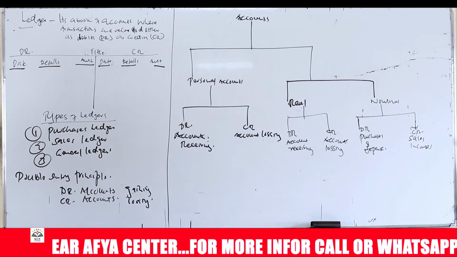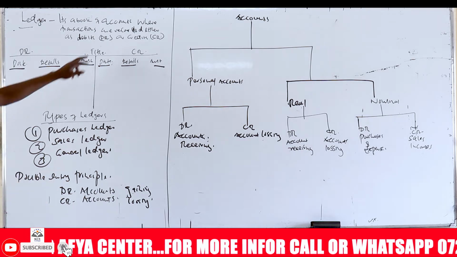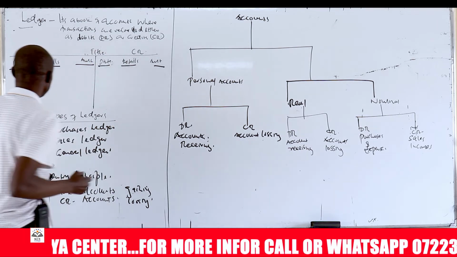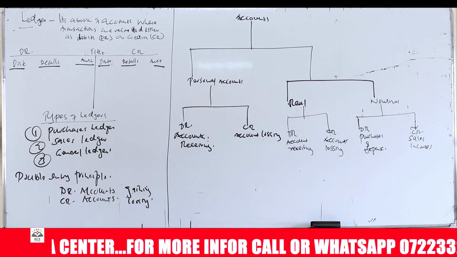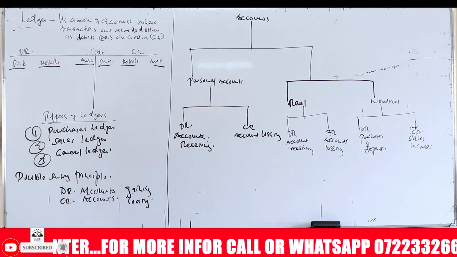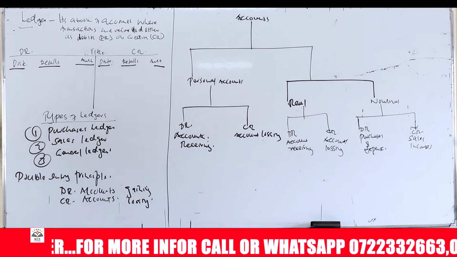So we have a ledger. A ledger is a book of accounts where transactions are recorded either as debits or credits. Debit is known as DR, and credit as CR. So where is the source of information that is recorded in the ledgers? This information is obtained from the day books or from the journals. So from the journals now we record in the ledger.